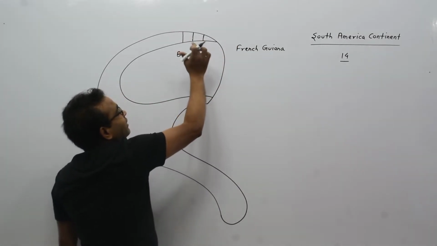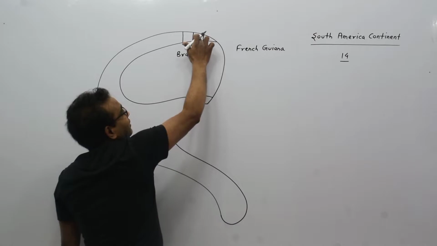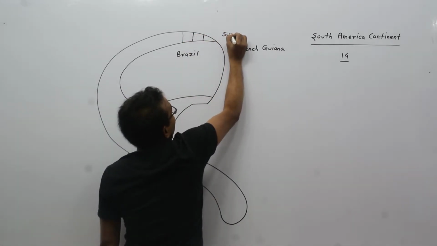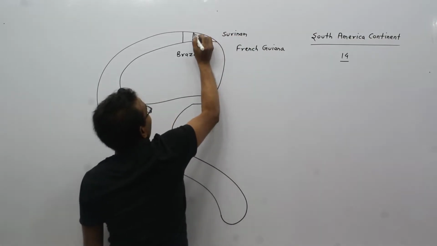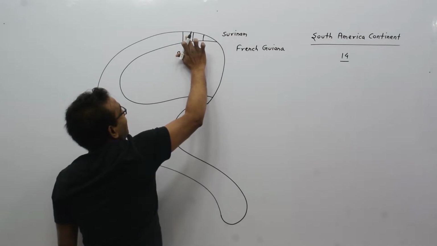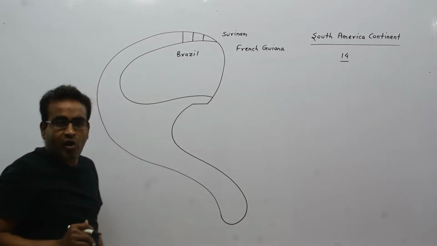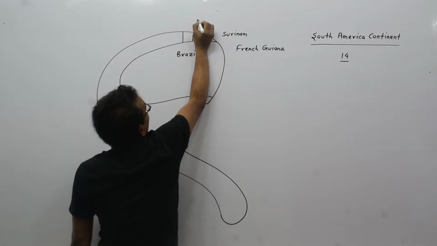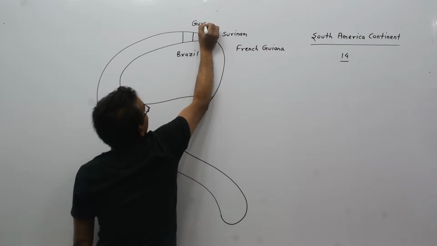The another neighbor country of Brazil is Suriname. This is Suriname. And the another neighbor country of Brazil, this one is Guyana.